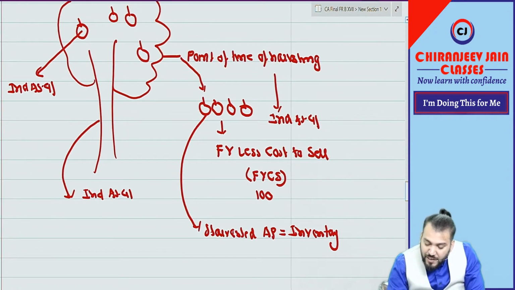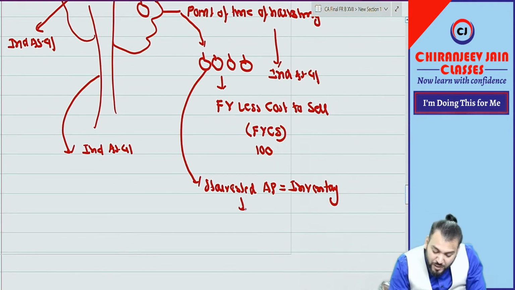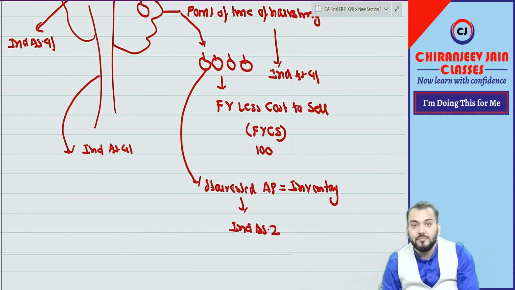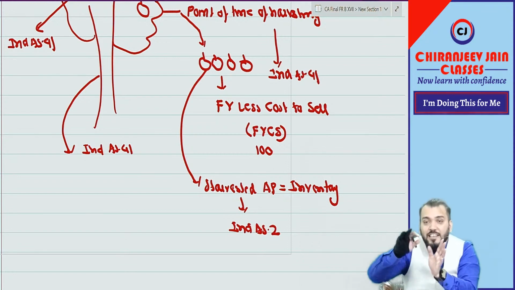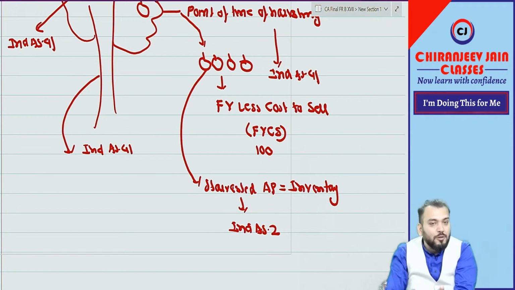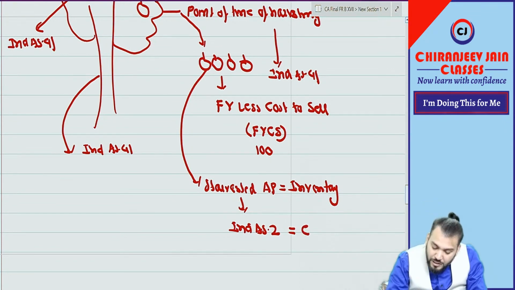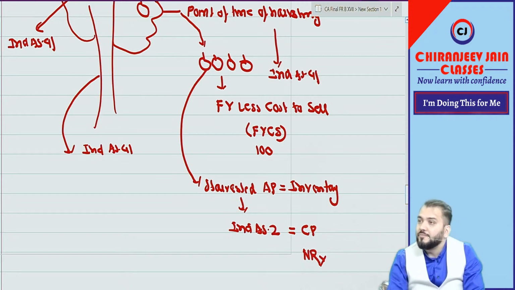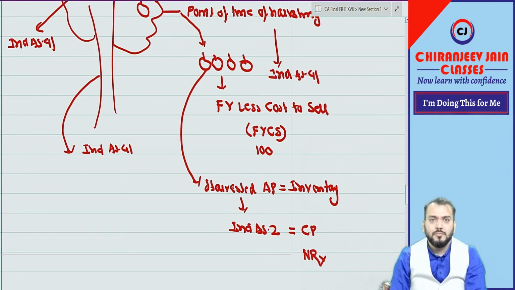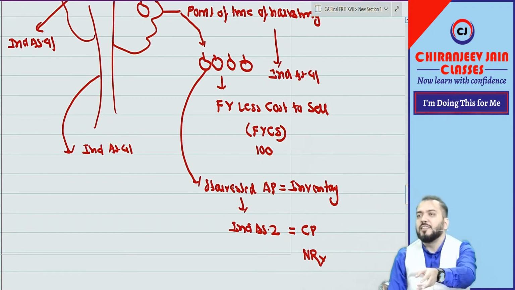It means Ind AS 2 will be applicable at each reporting date. Now Ind AS 2 says at each reporting date the valuation should be done at cost price or NRV, whichever is lower. NRV we can calculate as per the requirement of Ind AS 2. The question is, what is the cost price?